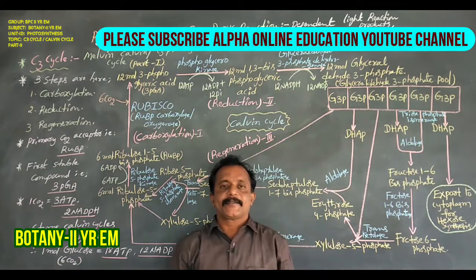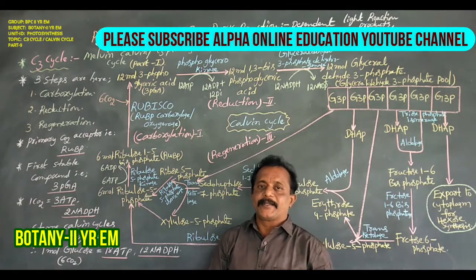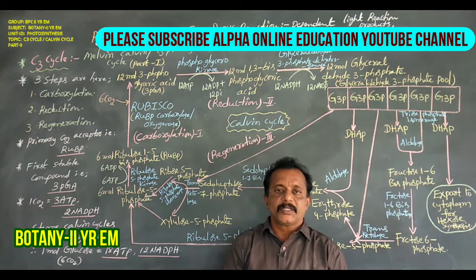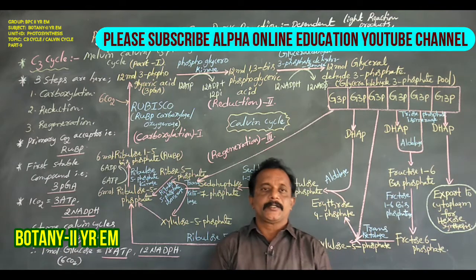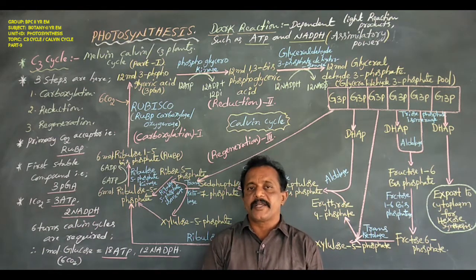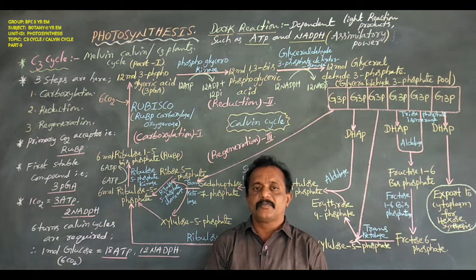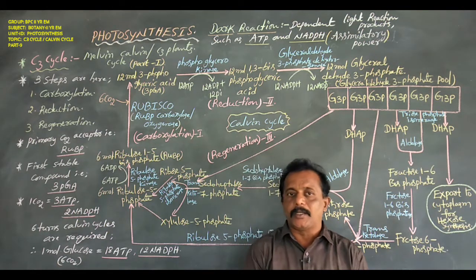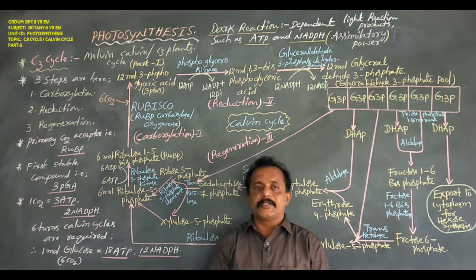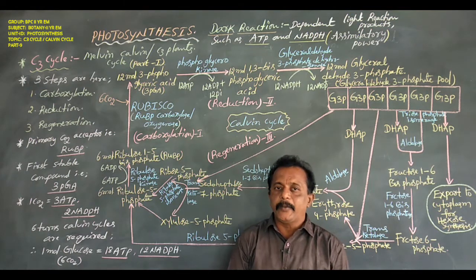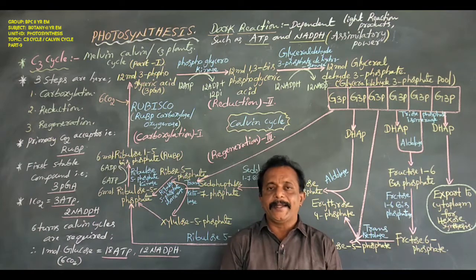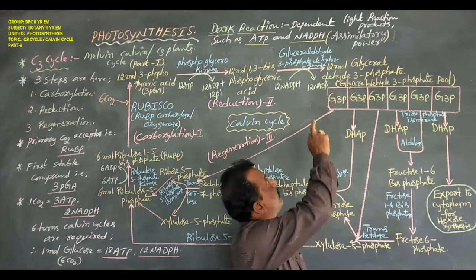Dear students, in previous classes we discussed the light reaction, which includes non-cyclic electron transport or non-cyclic photophosphorylation, and cyclic electron transport or cyclic photophosphorylation. The end products of the light reaction are ATP and NADPH.